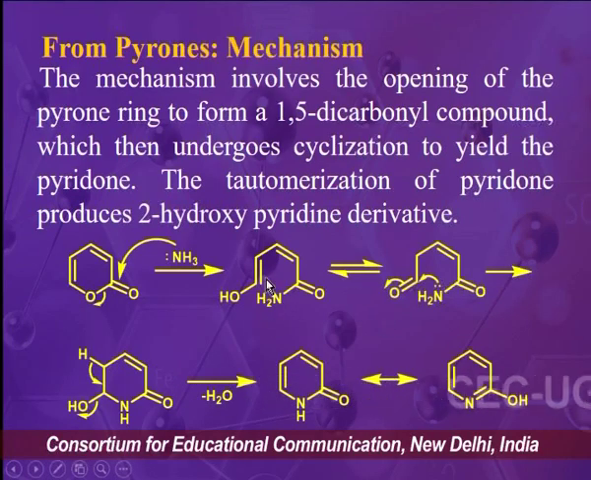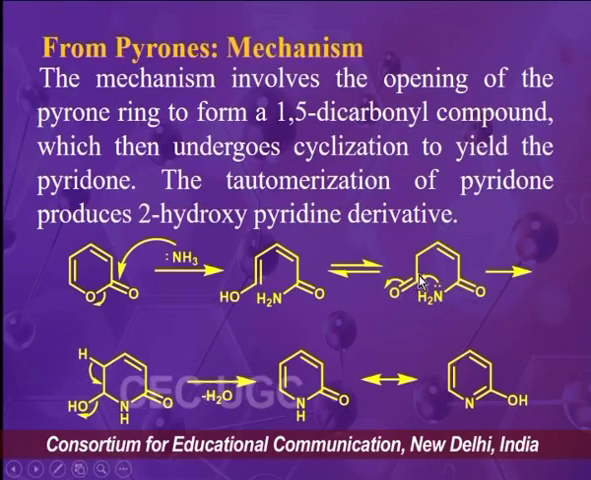As you can see in this intermediate there is alkene bond and hydroxyl group, so it is in enol form, and this can be tautomerized into more stable keto form, and further from the keto form there will be intramolecular nucleophilic addition reaction by amine on the electrophilic carbon of carbonyl group.